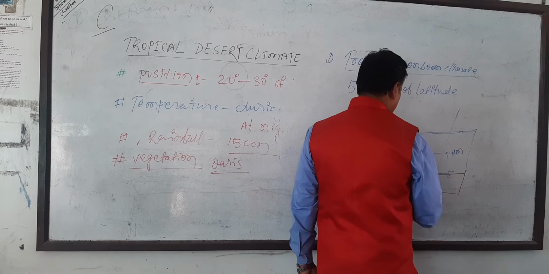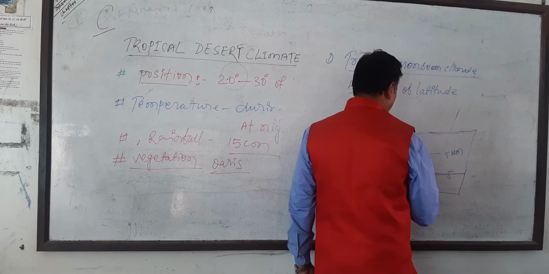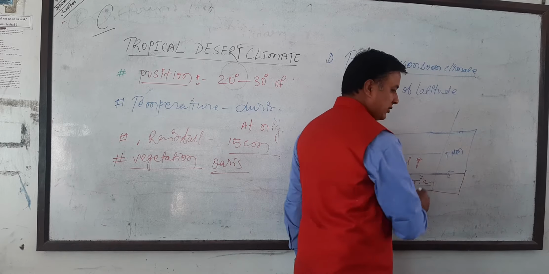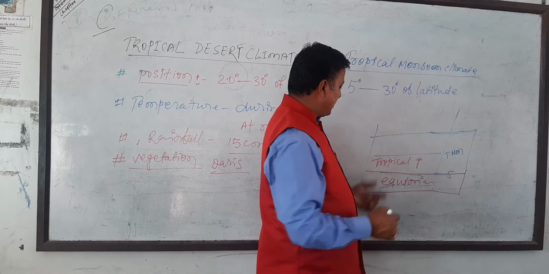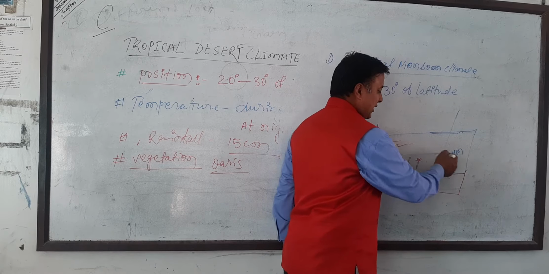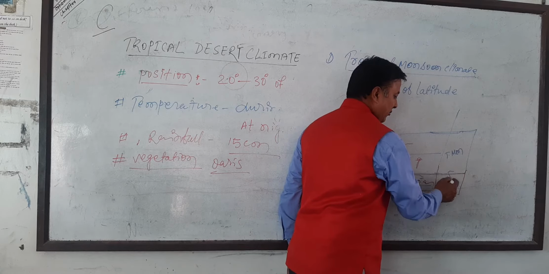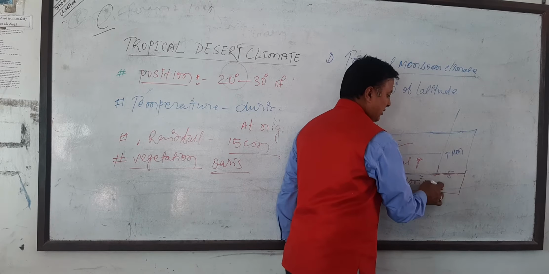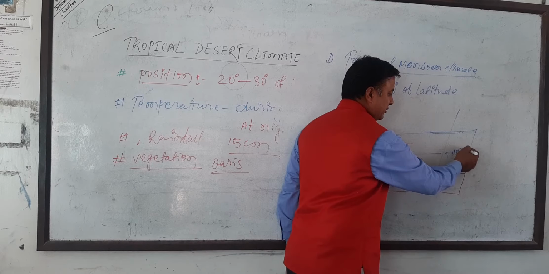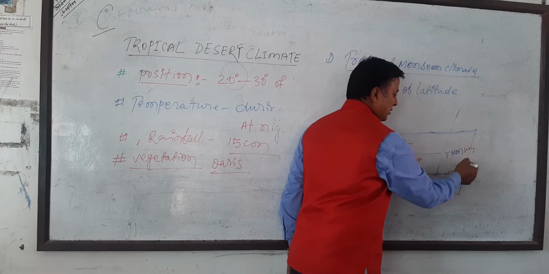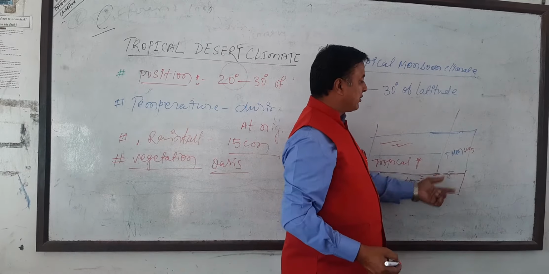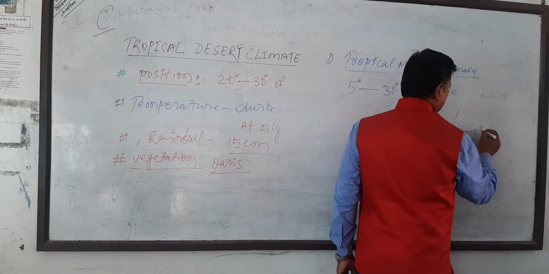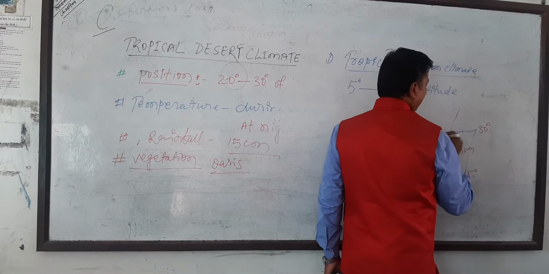Equatorial climates. This is our tropical grassland. There are tropical deserts, and this whole area is the tropical monsoon. From here is tropical monsoon climate. Monsoon. Understand? Tropical monsoon forms from 5 degree to 30 degree of latitude.